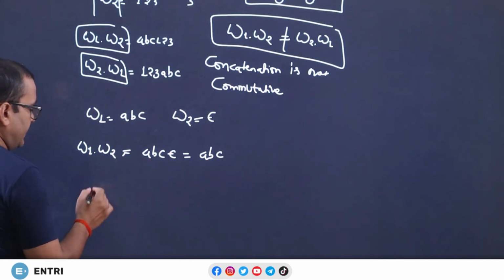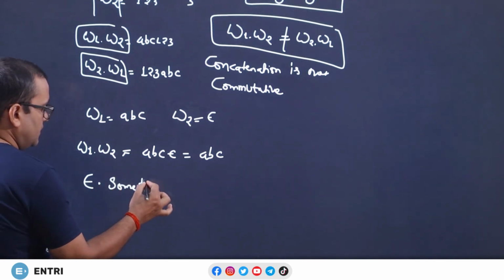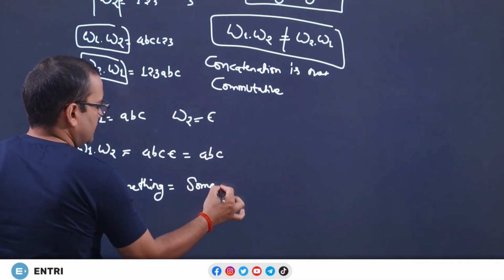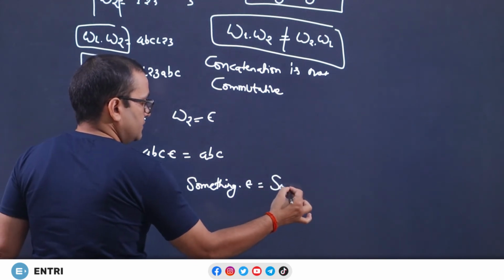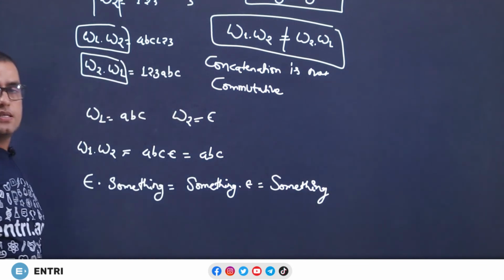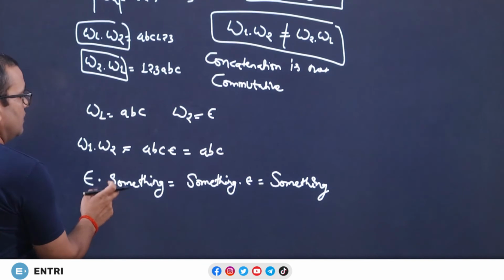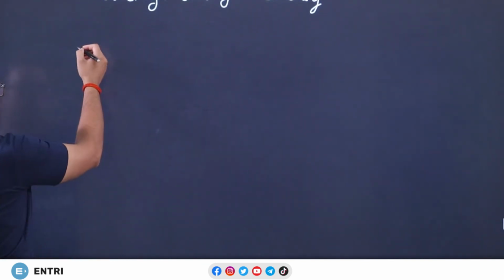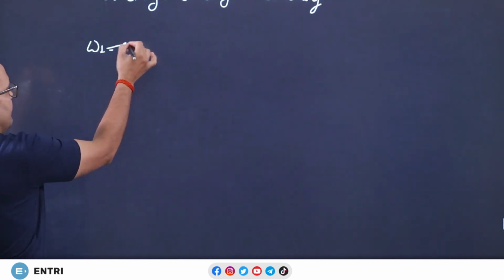Okay, just write in this way: epsilon dot anything, or something dot epsilon, will be something. So it is just like multiplication with 1. So let's move ahead. Now come to the next point about concatenation. Now check one more example.